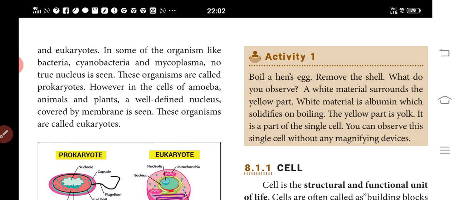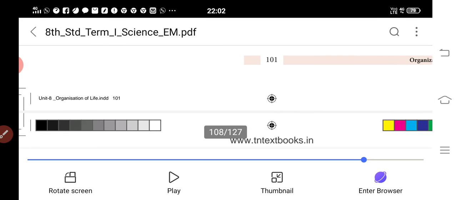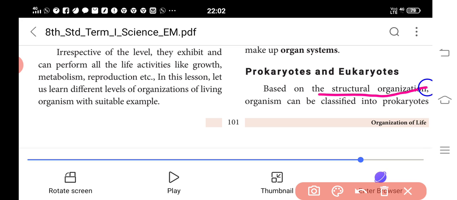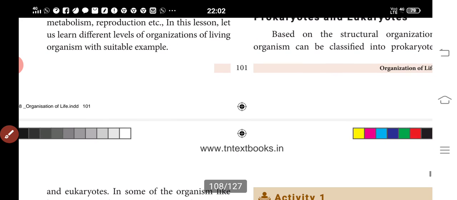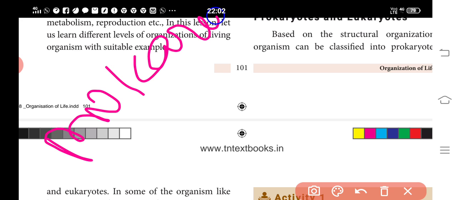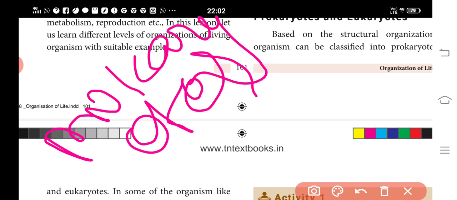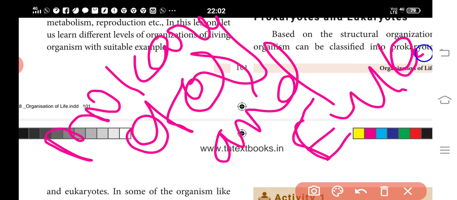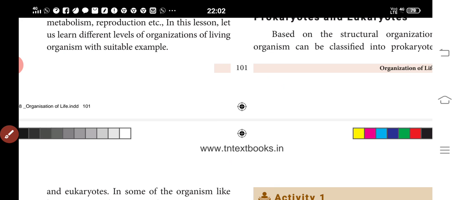So, prokaryotes. Structural organization can be classified into two types. What are they? Prokaryotes and eukaryotes. So now we will discuss the prokaryotes.